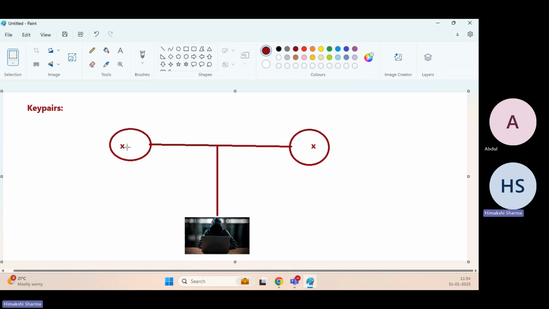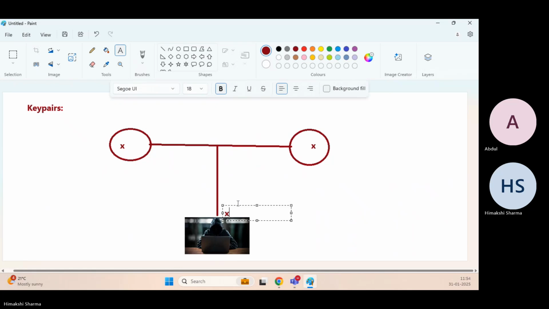If X information is being passed from here to there, and this guy is sitting here, will he be able to read out the X information? If we have the key pairs, then no, because we downloaded the key pair.